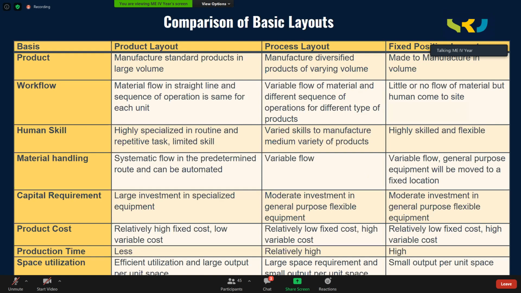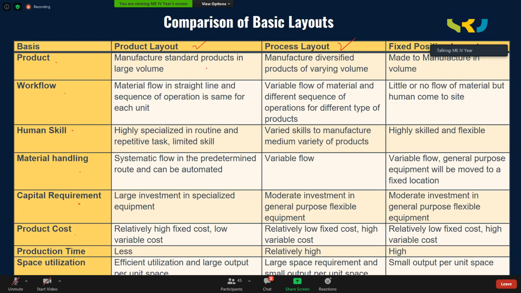Of course, combination layout is a combination of product and process, but the basic layouts are these three. These three become the basic layouts. Combination is a derivation of these two. So the comparison is with respect to product, workflow, human skill, material handling, capital requirement, and other items. If I consider product,